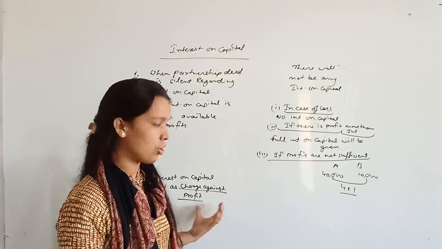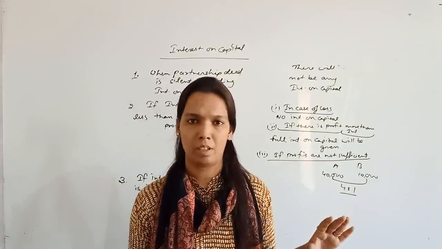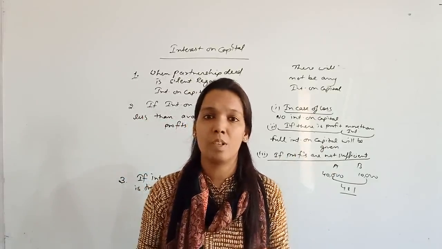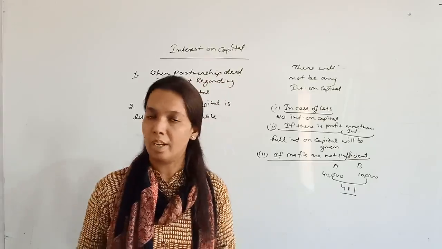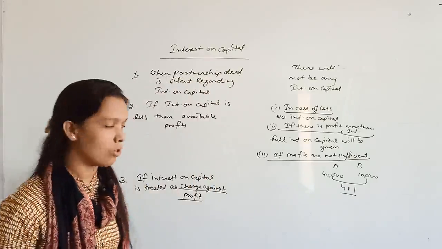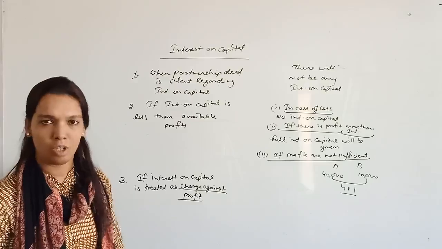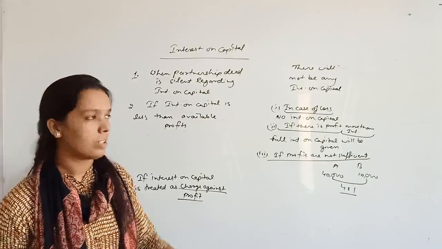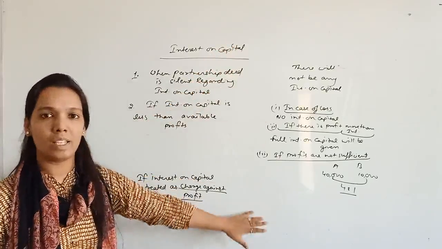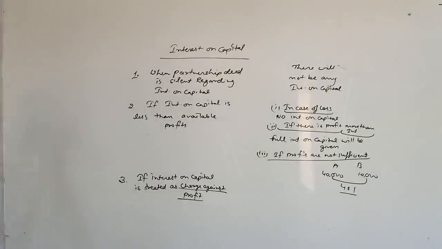So in this condition, we will pay full interest on capital. It doesn't matter how much the profit of the firm is. You have to pay full interest to the partners, because interest on capital is charged against profit in this condition. Okay, I am taking one question that will include all these conditions, so it will be easily understandable to you.